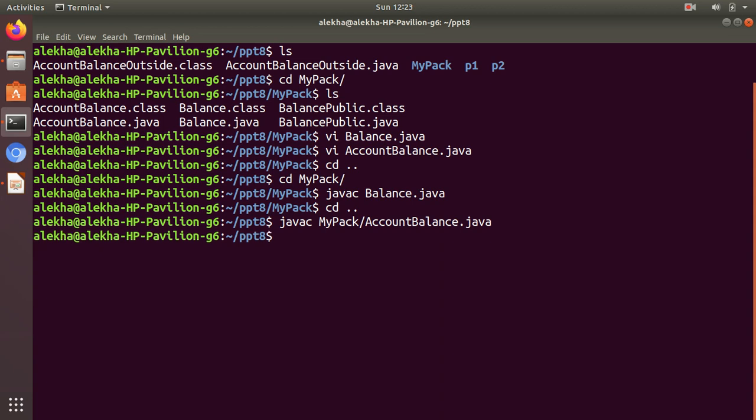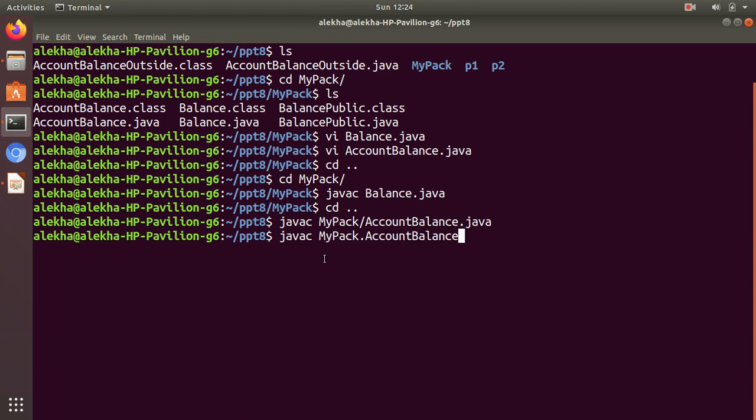I'm compiling it from my working directory, that's why I mentioned the path of the file. Compilation successful. And we can run it not by just writing AccountBalance, but I have to mention the class path. That is important, as you discussed. So mypack dot. So it mentions that.